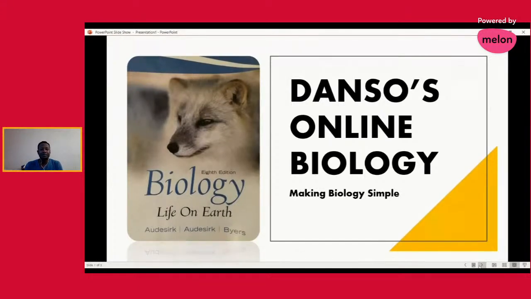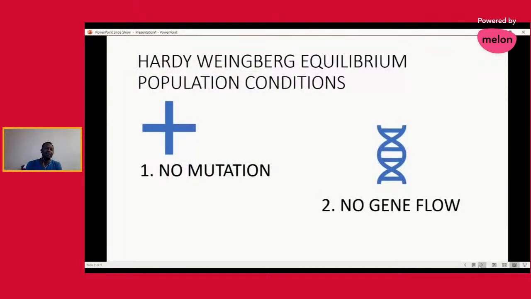We also looked at the equilibrium population, and we said that this principle was set by two scientists, Hardy and Weinberg. The idea behind this equilibrium population is that, assuming there is a population where no evolution is possible, and we agreed that this is hypothetical, it is never applicable in real life. So today we're going to look at why the equilibrium population came into display, and what are some of the conditions that Hardy-Weinberg says. This is why I finally introduce you to the Hardy-Weinberg equilibrium population conditions.